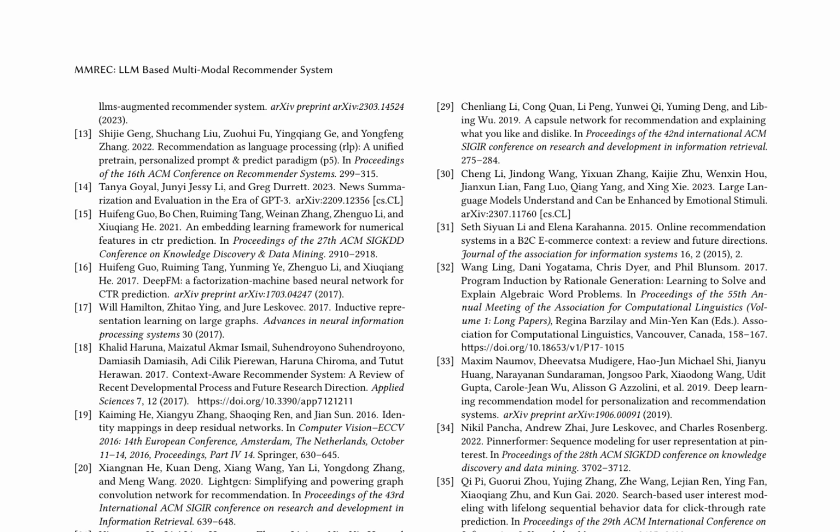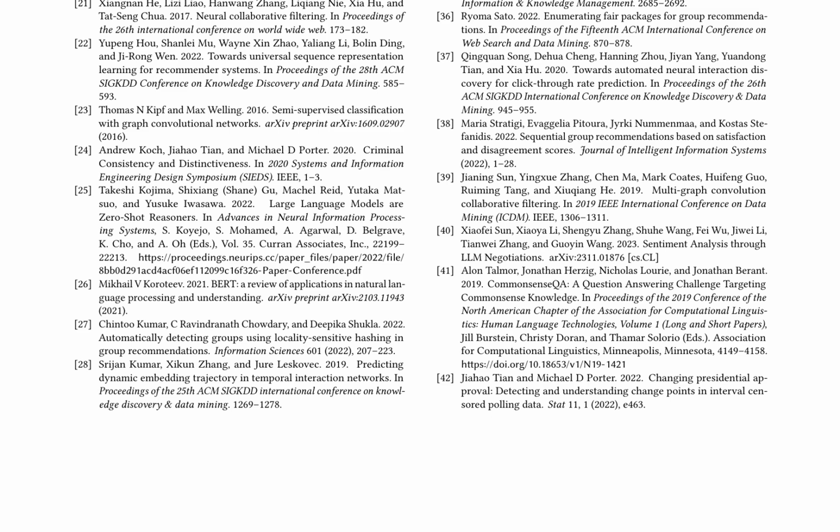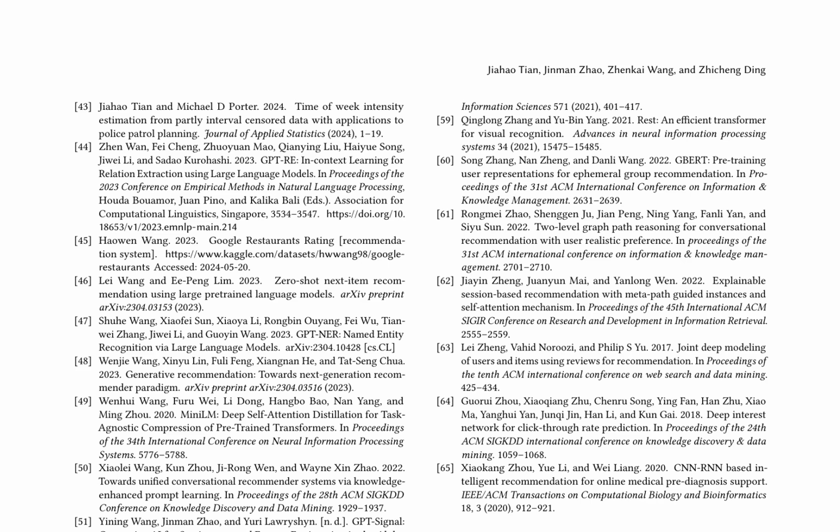The paper highlights the importance of incorporating multiple modalities, such as text, images, and user behavior, to improve the accuracy and diversity of recommendations. Several studies are cited that demonstrate the effectiveness of LLMs in recommender systems, including their ability to capture complex user preferences and generate personalized recommendations. The authors also review various techniques for incorporating knowledge graphs and external knowledge sources into recommender systems, including graph-based methods and knowledge-enhanced prompt learning. These techniques are shown to improve the accuracy and diversity of recommendations by leveraging the rich semantic information contained in knowledge graphs.